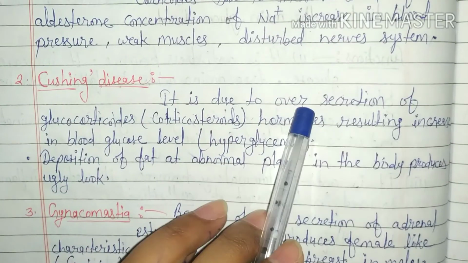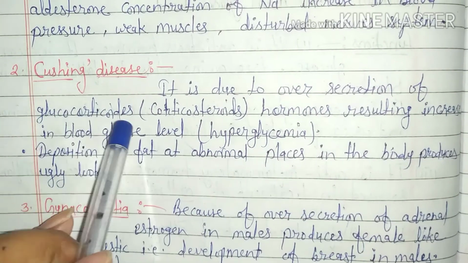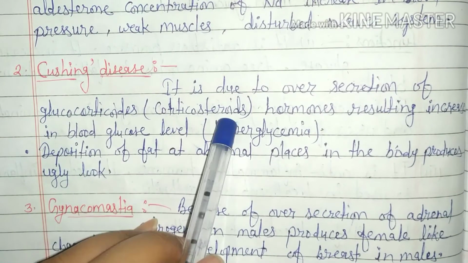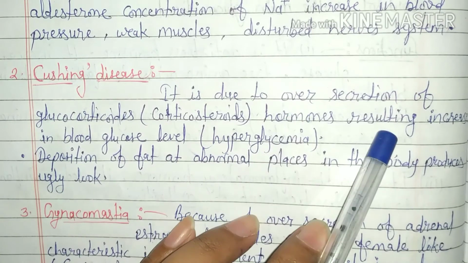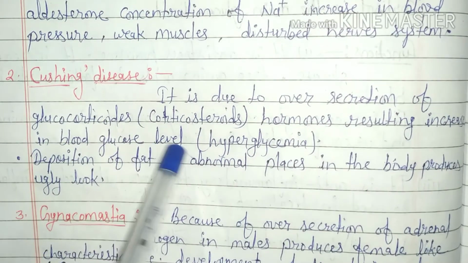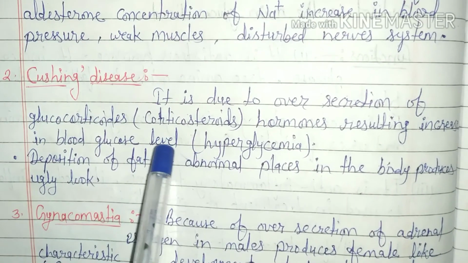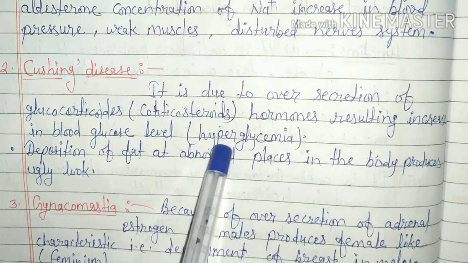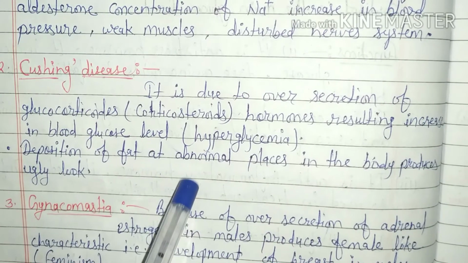It is due to oversecretion of glucocorticoids, it means corticosteroid hormones, resulting in increase in blood glucose level which causes hyperglycemia in the blood.